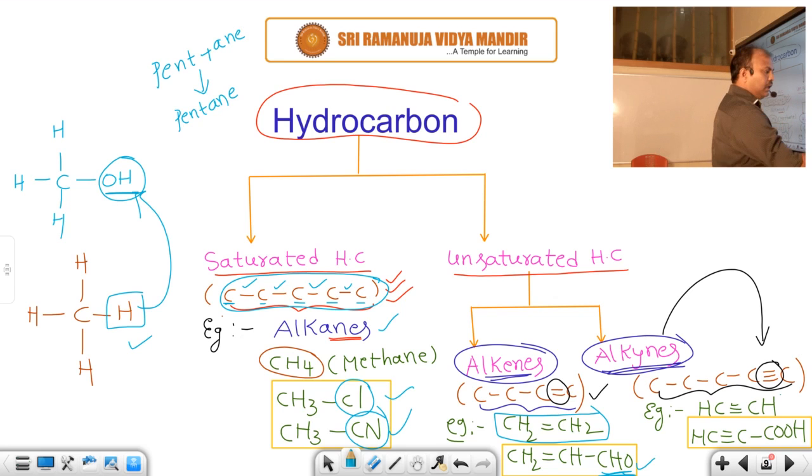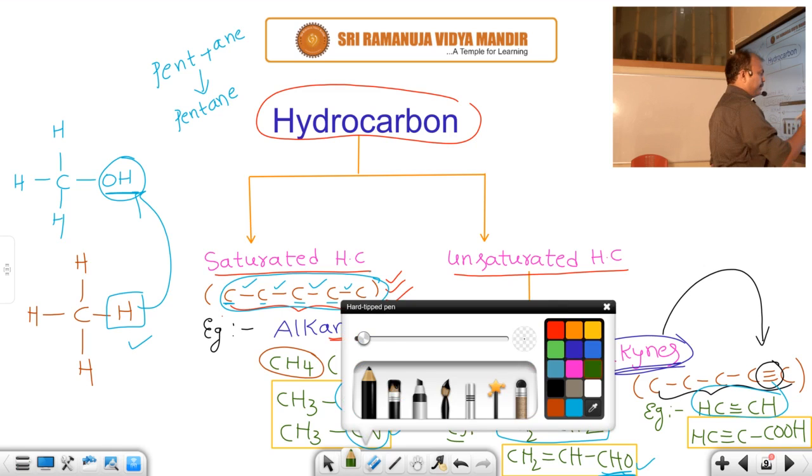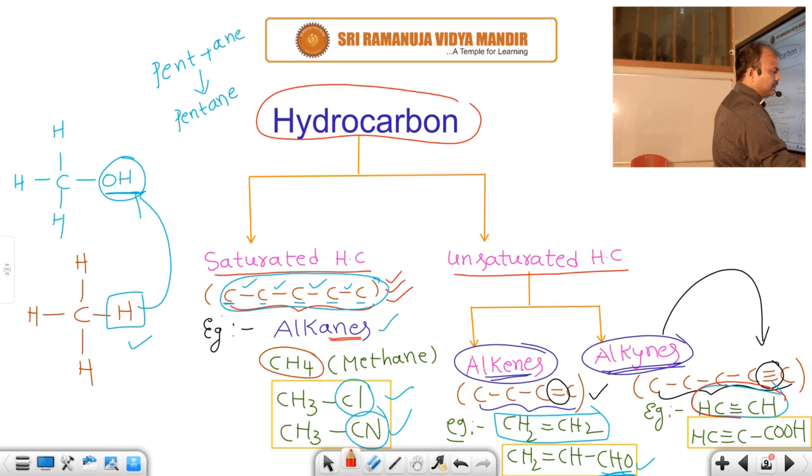If you take the third one, alkyne, CH triple bond CH. How many carbons are there in this one? 1, 2. 2 carbons are there, Eth. In between, a triple bond is there, ine. Eth plus ine, ethyne. So ethyne is an alkyne.